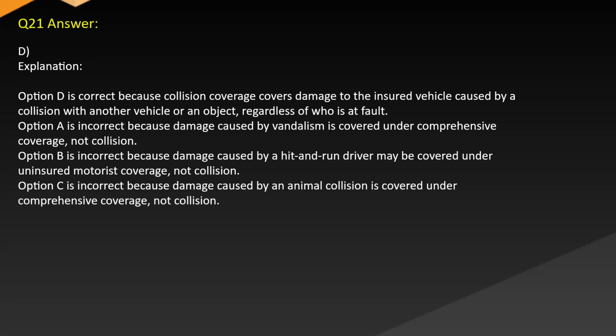Option B is incorrect because damage caused by a hit-and-run driver may be covered under uninsured motorist coverage, not collision. Option C is incorrect because damage caused by an animal collision is covered under comprehensive coverage, not collision.